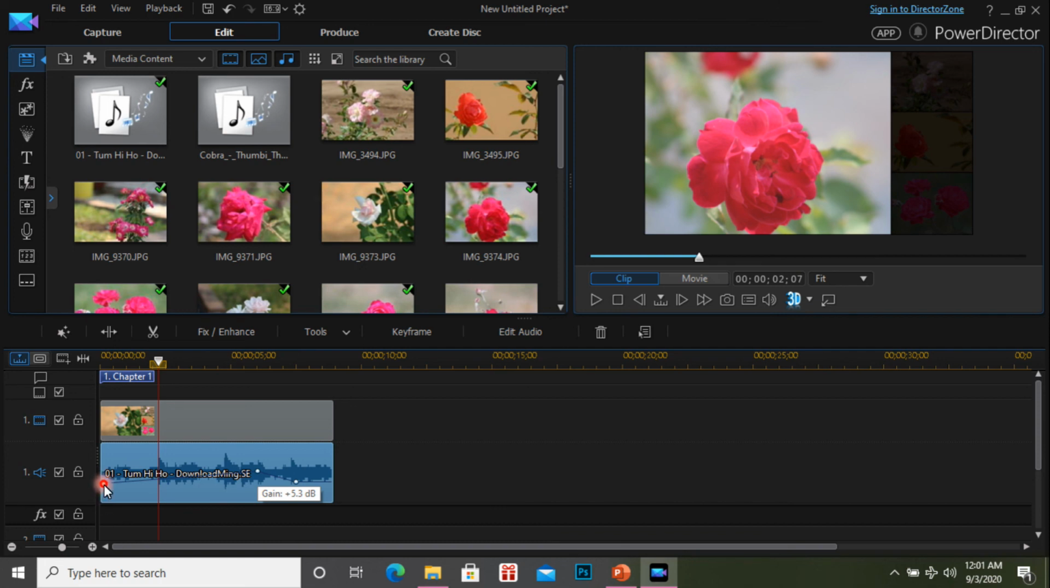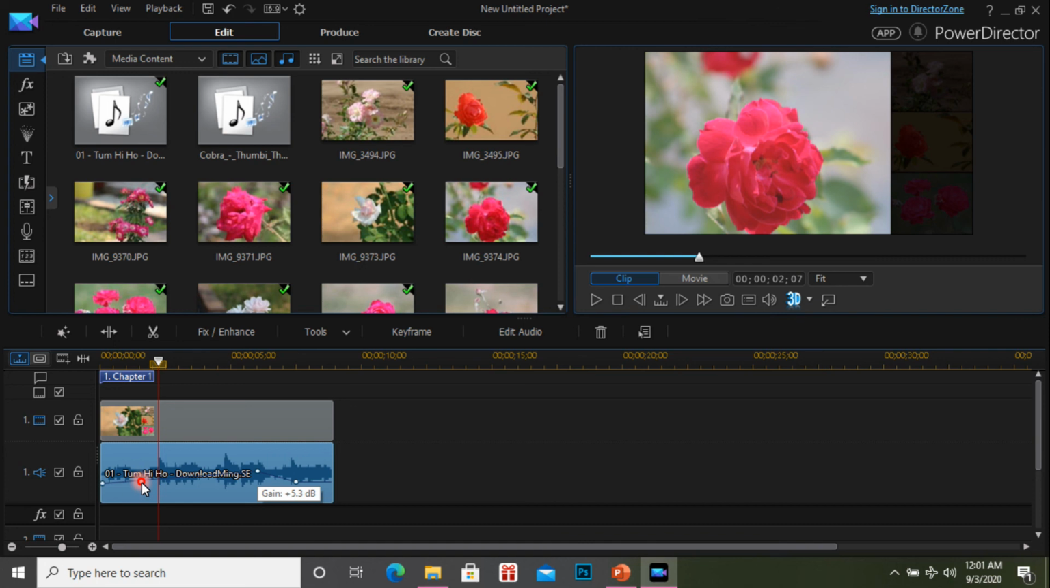Suppose you need to mix one or two more audio files, you can open another audio in layer 2. Here layer one is the video file, and the other is the audio file. If you want to add another audio, you can take that particular file and fix it into layer 2. And you can adjust the volume of both audio files.